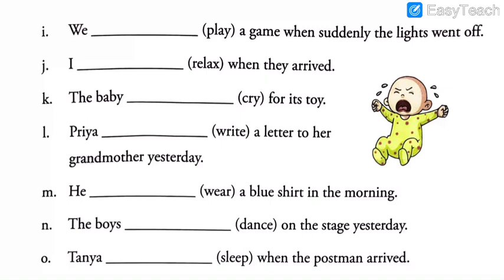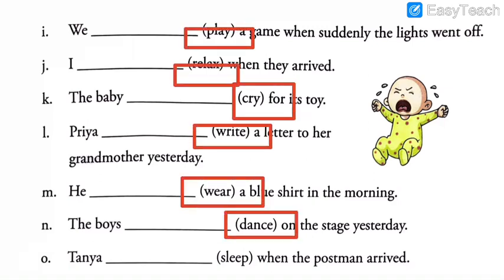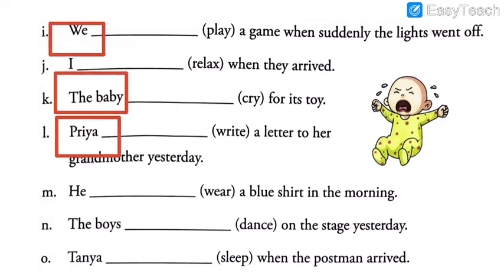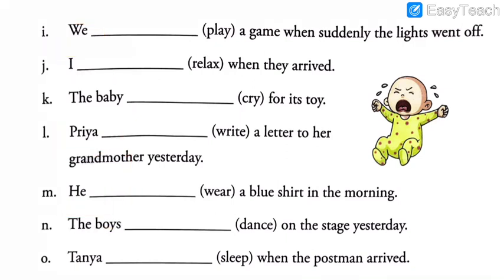Remember, you have to add ing to all the verbs given in the brackets because this is the continuous form. So you will easily score half the marks this way. For the remaining half, you have to observe the subject, whether it is singular or plural. If it is singular, you have to use was.